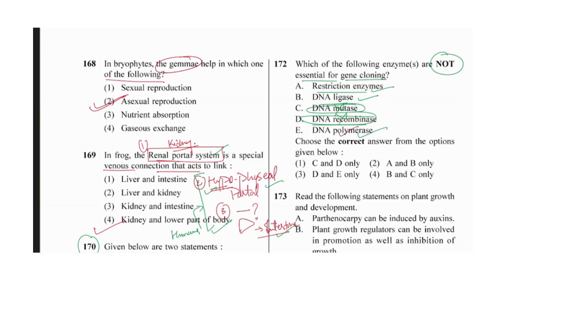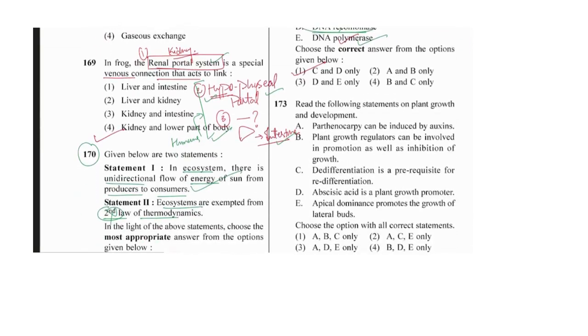DNA polymerase is important for PCR and other steps. Restriction enzyme works as a molecular scissor. Ligase knows very well about the linking. So C and D will not be there.